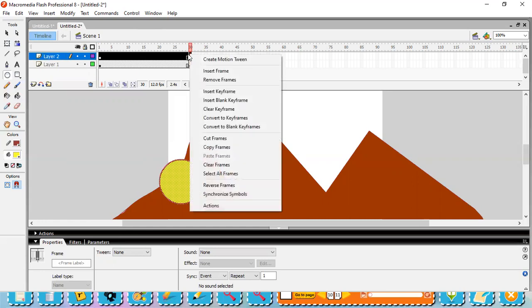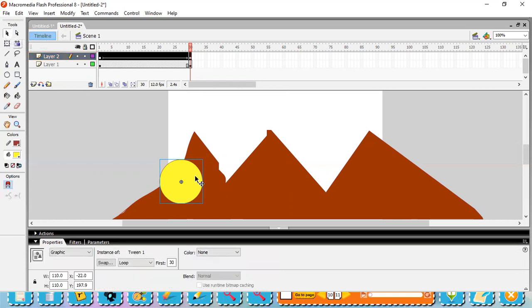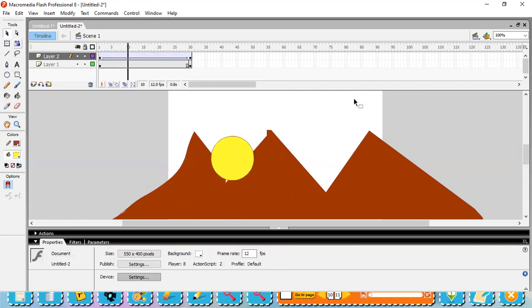Now right click and click on create motion tween. Right click and click on create motion tween. So I have clicked. Now the motion will get ready. We need to take the arrow tool or selection tool and just move, change the place of the sun, and press enter to see the animation.